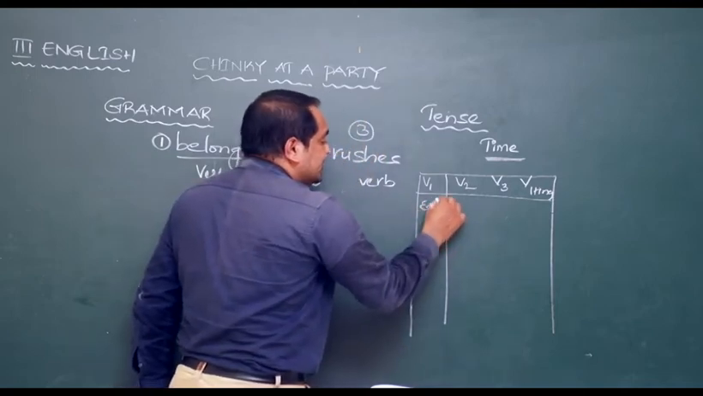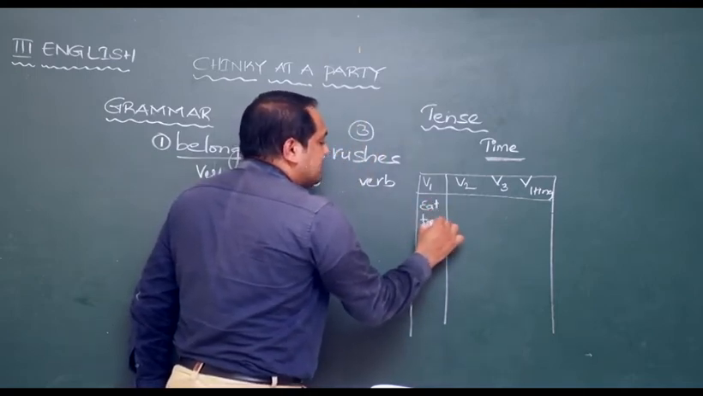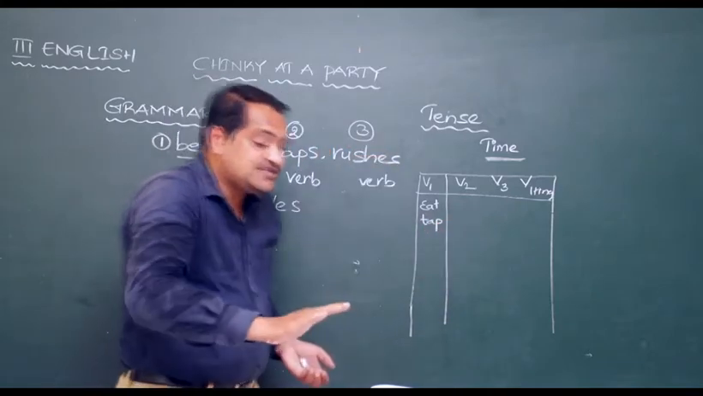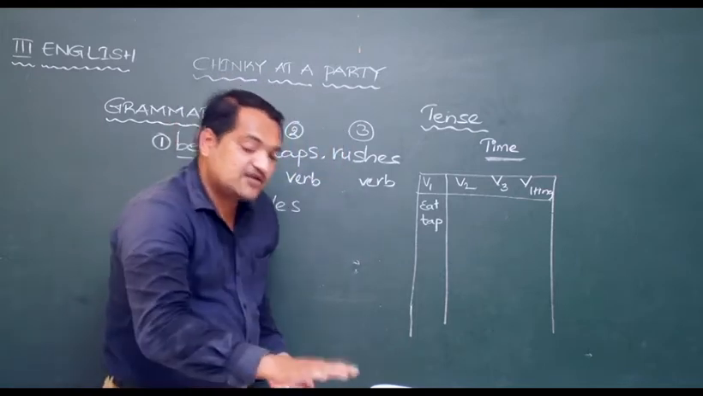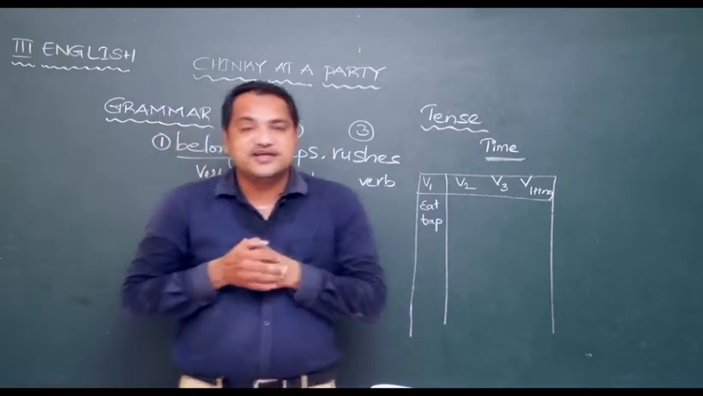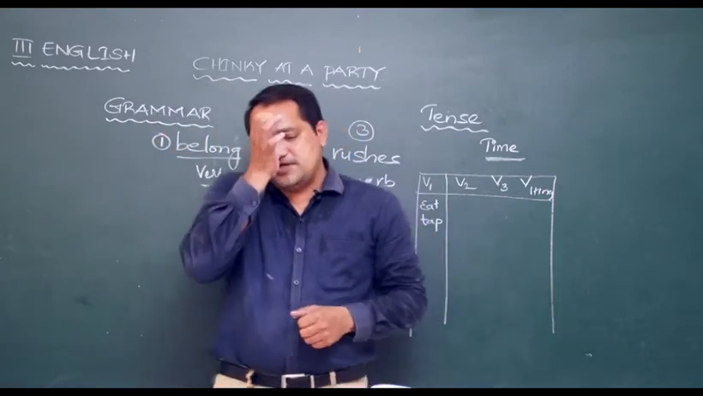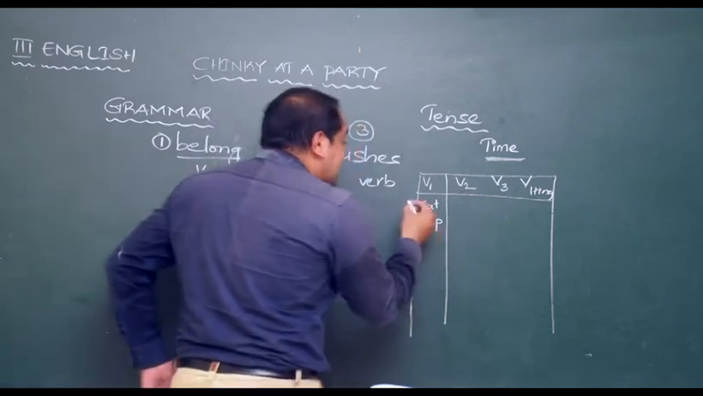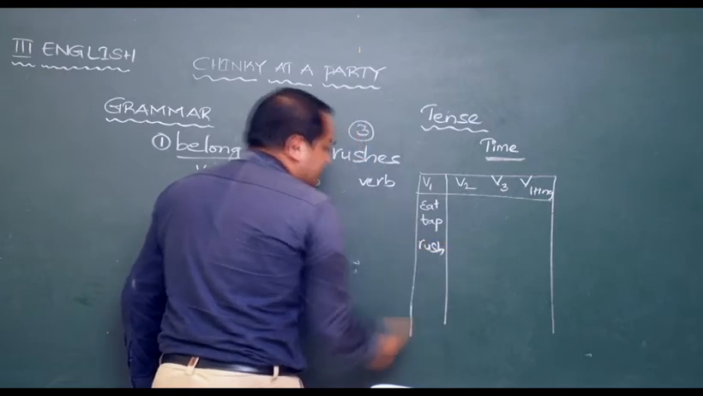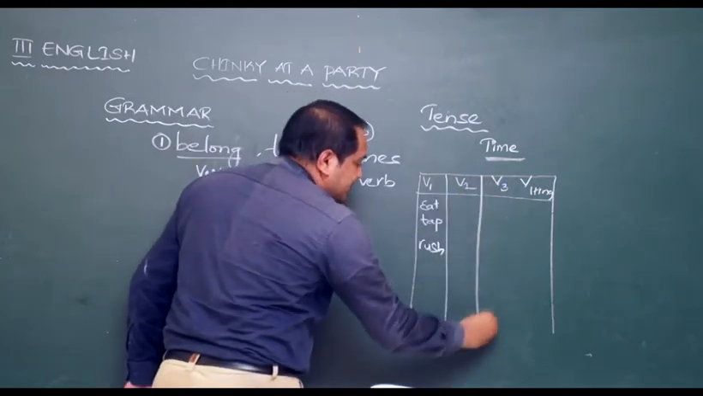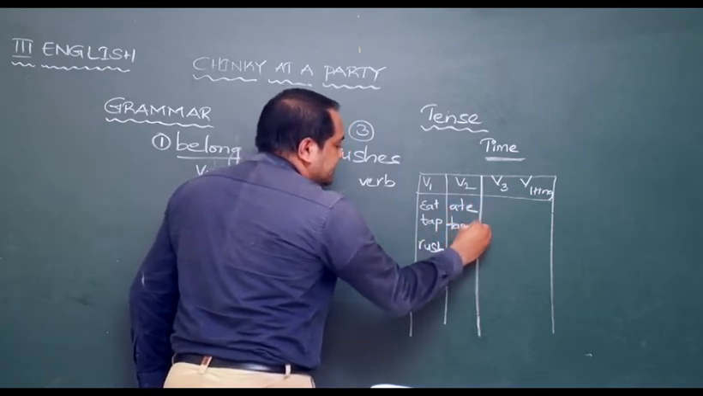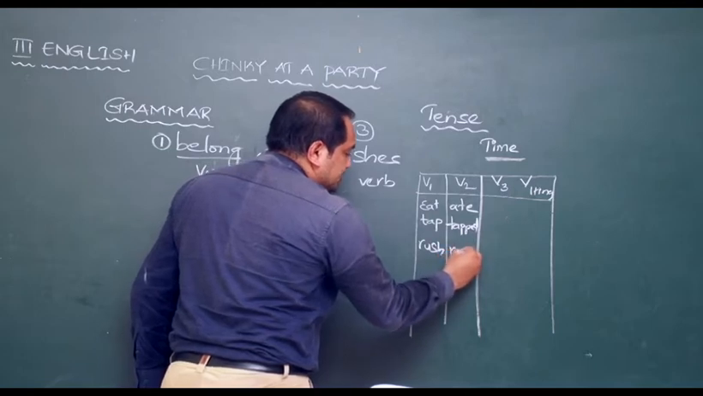For example, eat, then tap. Okay, this is not the noun tap from where water comes. Tap means like this, tapping. Generally, when you listen to music, you tap your finger, or we tap our feet, right? So, eat, tap, then rush. Then see, sir, V2: eat becomes ate, tap becomes tapped, rush becomes rushed.